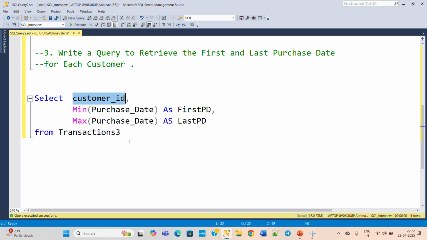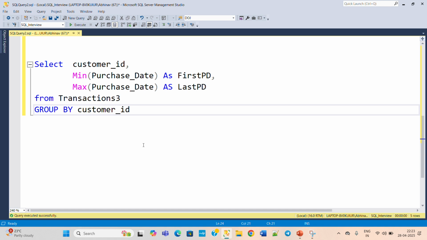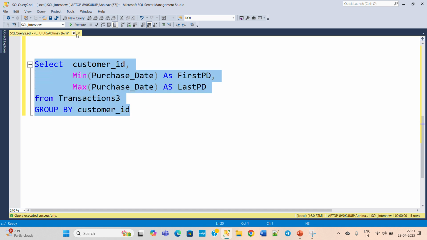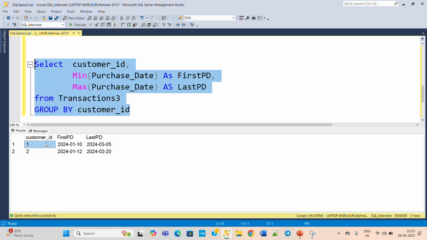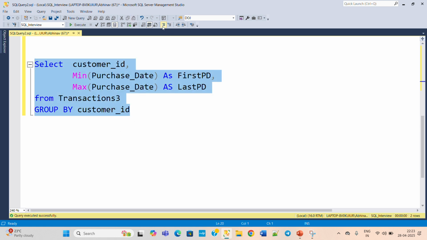Second, we need to group our result set by customer ID, because we need the first and last purchase date by customer. So group by customer ID. This is the final query that you need to provide to the interviewer for this particular question. Now execute this and check the result set. Here you can see customer 1's first and last purchase date, and customer 2's first and last purchase date. This is clear. Now move on to the next question.